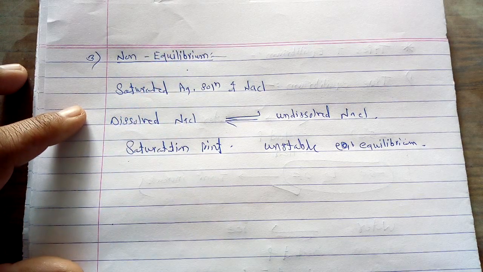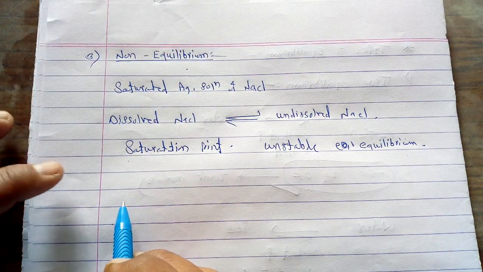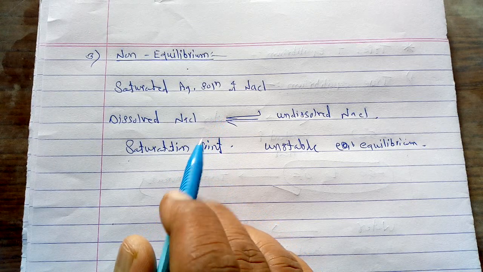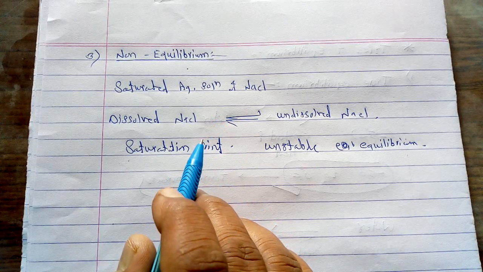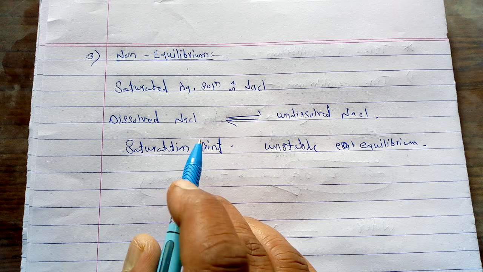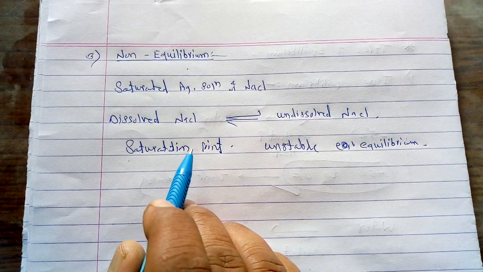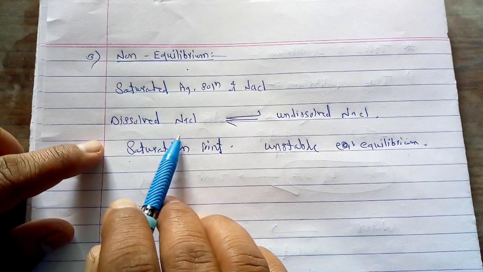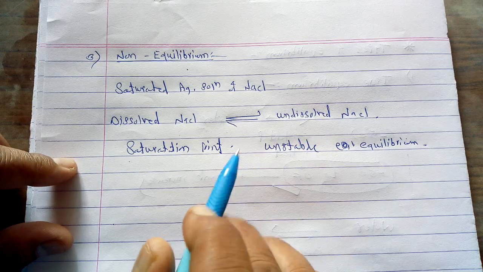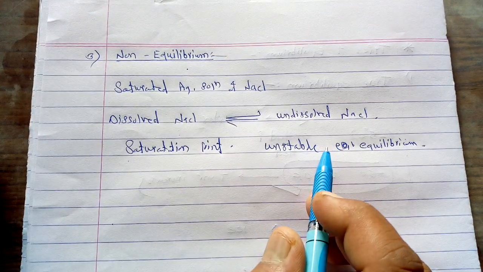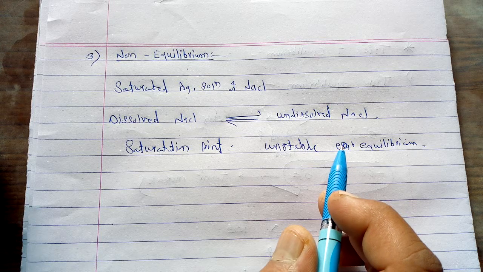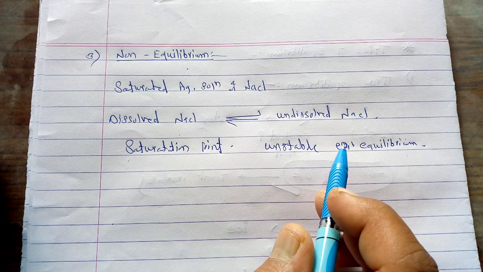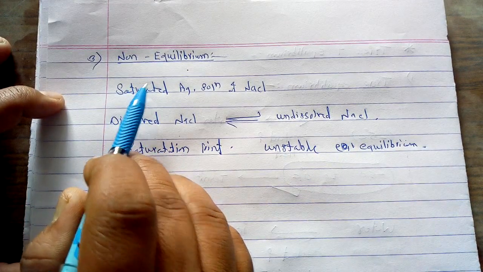So this is the third type of equilibrium, the non-equilibrium, in which we consider a system containing a saturated aqueous solution of NaCl. At the saturation point, an equilibrium is obtained between dissolved NaCl and undissolved NaCl. This type of equilibrium is unstable, and its study is called non-equilibrium.